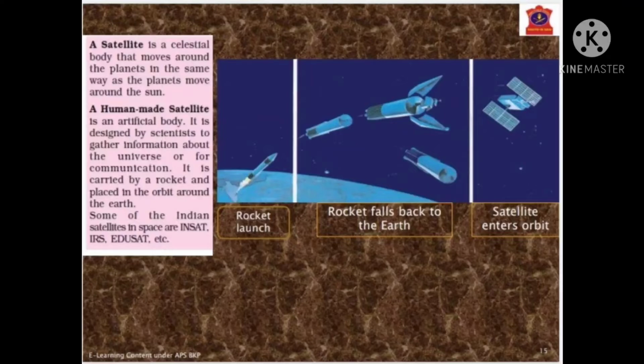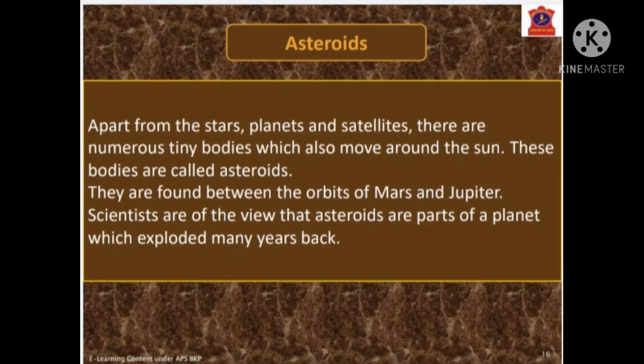In this image you can see a rocket is being launched and the rest of the part of the rocket falls back to the earth and the satellite enters the orbit to collect the information about the different things from the space. Now we will talk about asteroids.